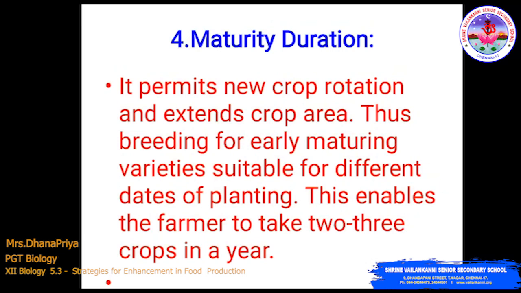Next we see maturity duration. It permits new crop rotation and extends crop area. Thus breeding for early maturing varieties suitable for different dates of planting enables the farmer to take 2 to 3 crops in a year. The maturity period is very short, so the farmer can use this technique and yield more crops within a year.